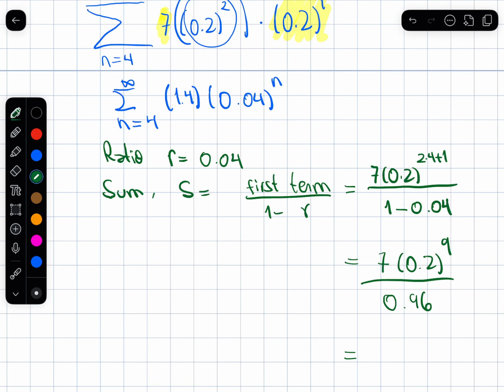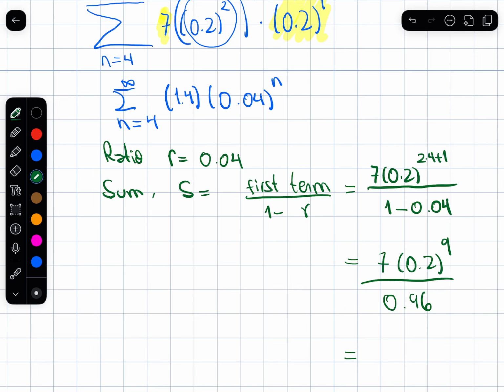The series still converges, but the ratio is different than one would originally have thought when looking at this problem. So let me check what the sum equals. And divide by 0.96.